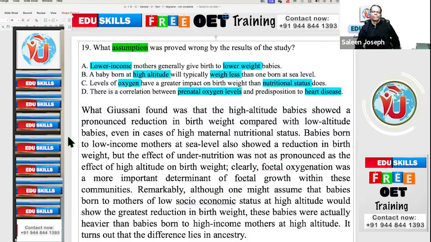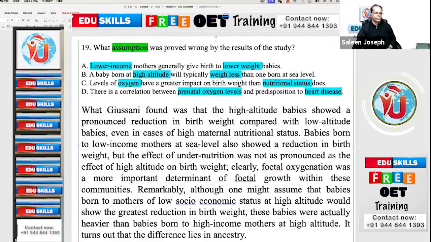What Gusani found was high altitude babies showed a pronounced reduction in birth weight compared with low altitude babies, even in cases of high maternal nutritional status. Babies born to low income mothers at sea level also showed a reduction in birth weight, but the effect of undernutrition was not as pronounced as the effect of high altitude on birth weight.